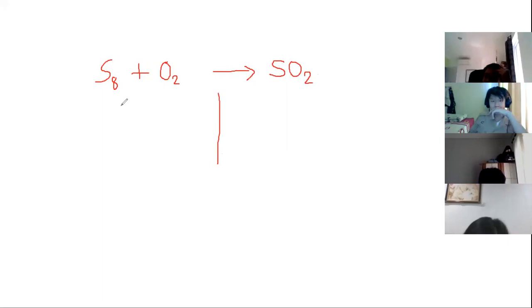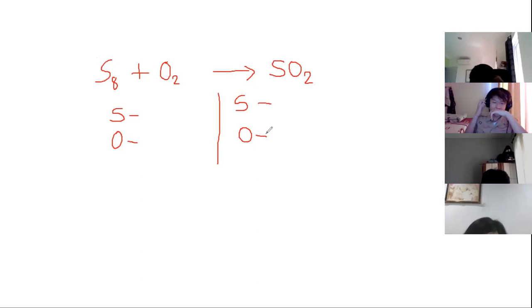So what elements do we have? We have sulfur and oxygen for the reactant. Of course, for the product, you also have sulfur and oxygen. Do we have a coefficient for this reactant? For the sulfur, do we have a coefficient? No, right? What we have is just a subscript. Both the reactant and the product don't have any coefficient.